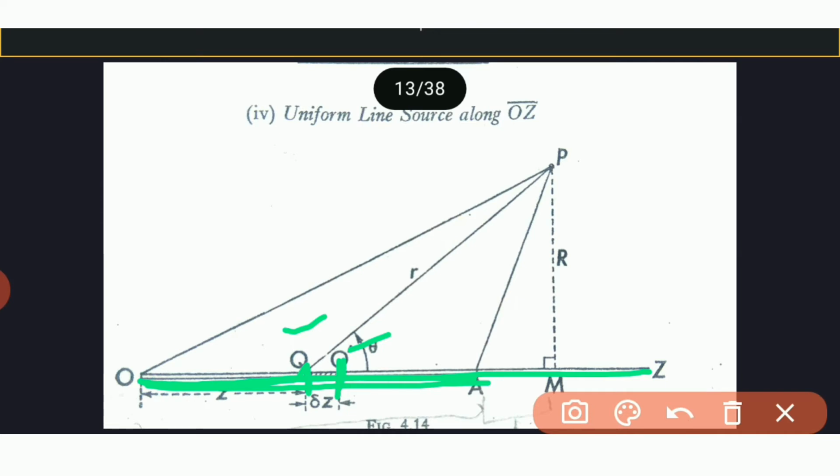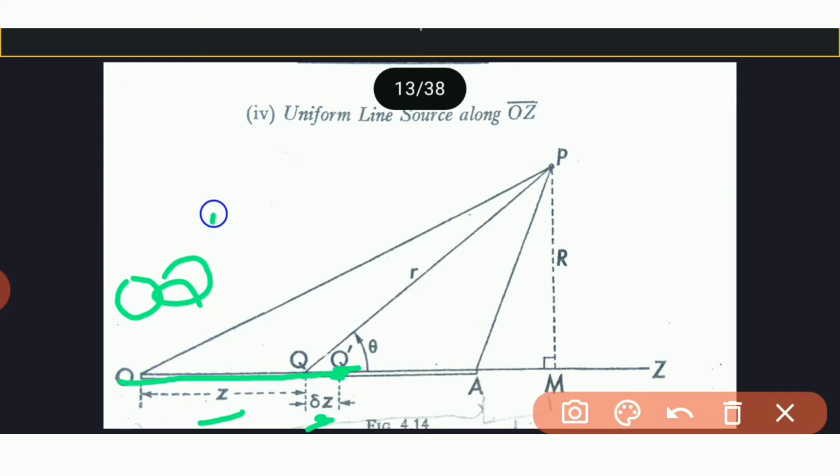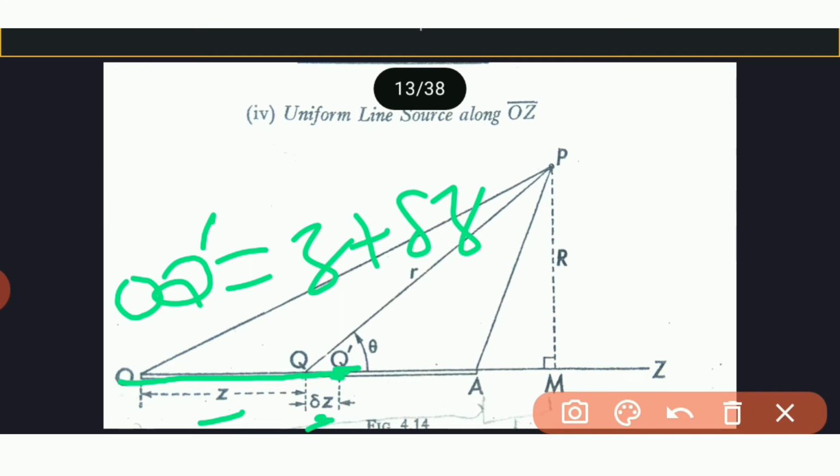where OQ distance is Z, and QQ dash is delta Z. So OQ dash will be Z plus delta Z. Also suppose QP is R, this distance Q to P is this R, and this angle PQA will be theta.